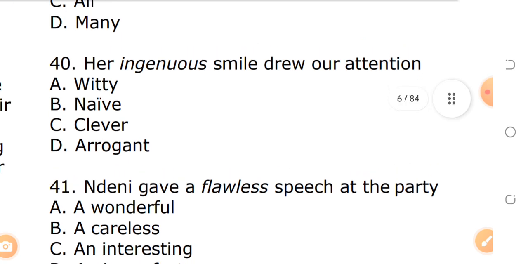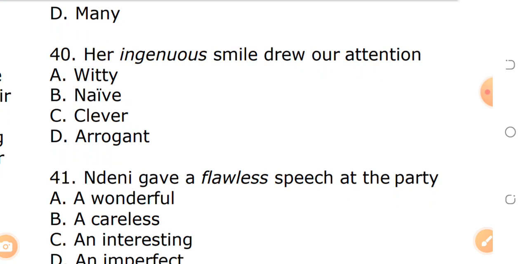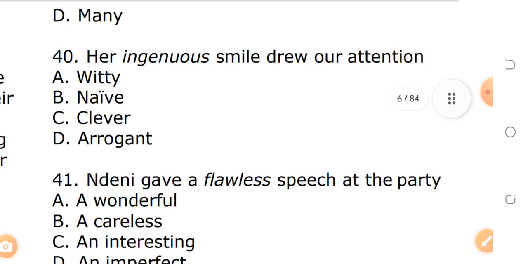Question 40. Her ingenuous smile drew our attention. So remember, we are talking about opposite in meaning. A. Witty smile. B. Naive. C. Clever. D. Arrogant. When we say ingenuous, it means something that is cheerful. But the opposite in meaning is arrogant.